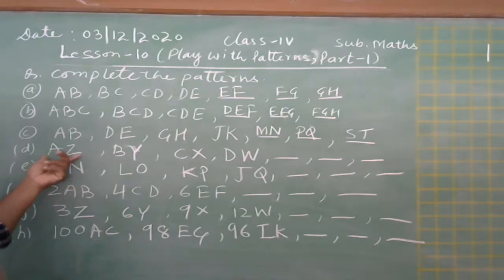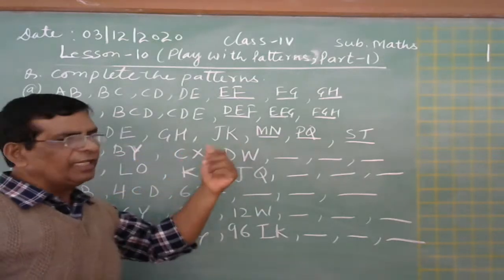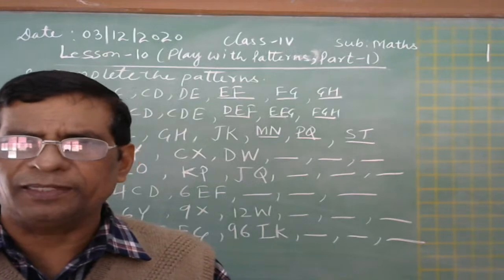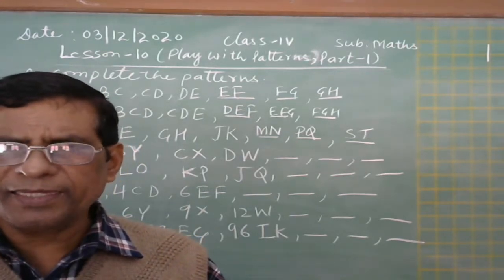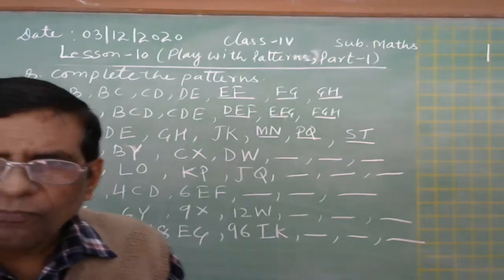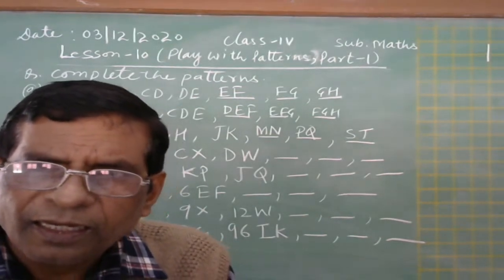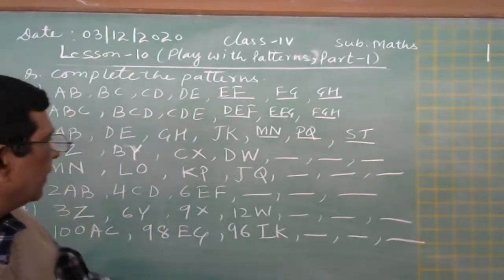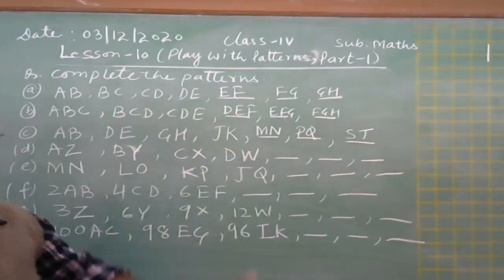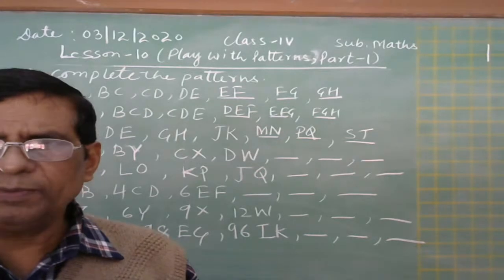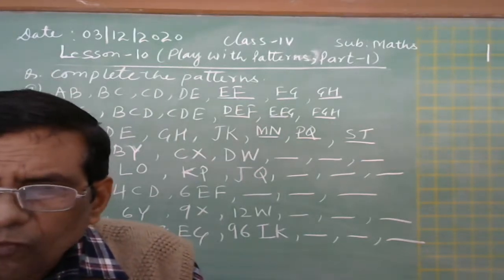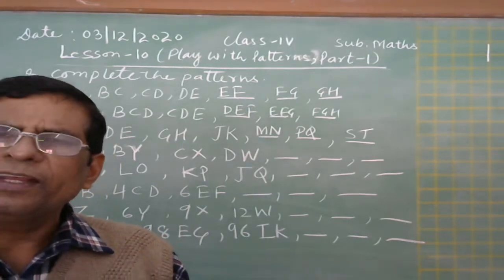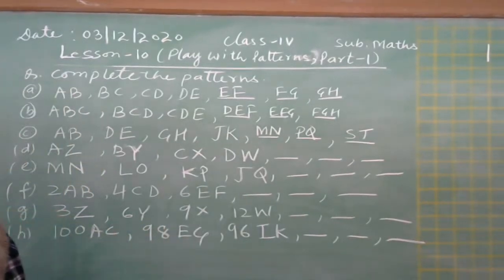Now we see the D part. D part is there: A, Z, D, Y, C, X, D, W. What happens here? Now you tell me what happens here. What did we do here? I'm talking about the D part: A, Z, C, Y, C, X, D, W. One letter from the first, and one letter from the last. Yes, very good.